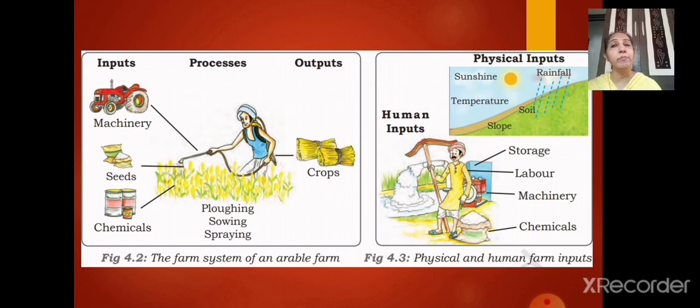Now, in human inputs, from the word itself we can understand, physical means from the nature, that we have got from the nature, and human inputs means what has been done by humans, that is storage, labor, machinery, chemicals. All these are included in human inputs. Okay, so I hope you have understood the process of the farm system very well. It is divided in inputs, processes, and outputs. And if we talk only about the inputs, they are divided in two, as human inputs as well as the physical inputs. Okay.